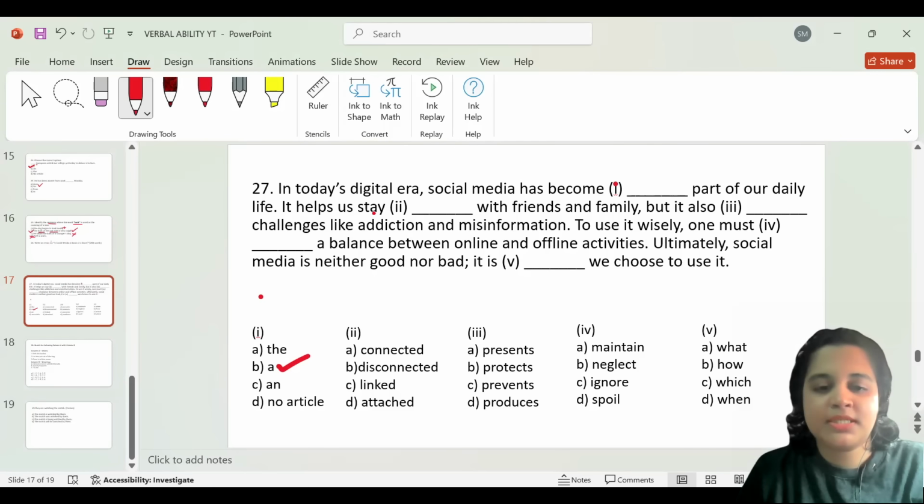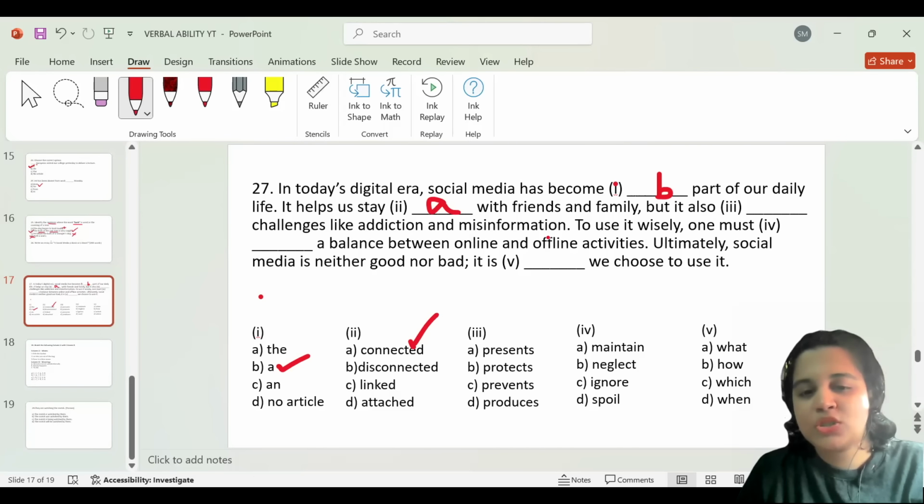It helps us stay connected, disconnected, linked, and attached. Connected with friends and family. So option A would be for the second one. It helps us stay connected with friends and family, but it is also blank challenges like addiction, but it also presents challenges like addiction and misinformation. So option A would be coming here. It also presents challenges like addiction and misinformation.